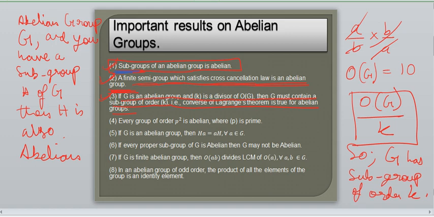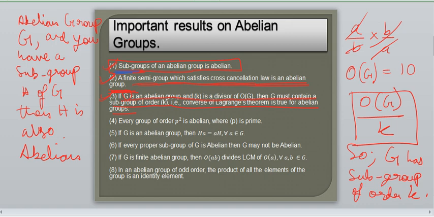What is the criteria for this third point? If there is an abelian group G, listen to what I am trying to say. If there is an abelian group G and we can find a number K which is a divisor of the order of the group, then in this abelian group G, there is a subgroup of order K. That is the converse of Lagrange's theorem being true for abelian groups, isn't it?